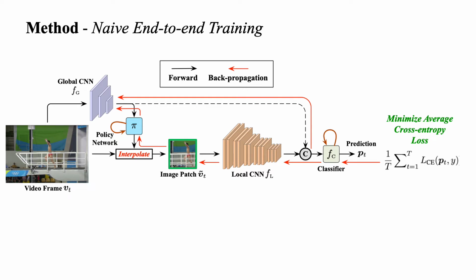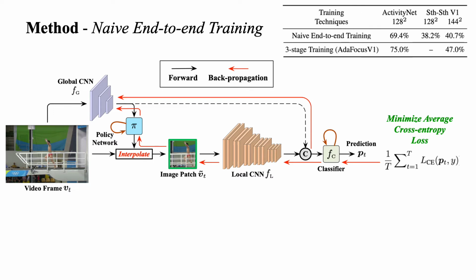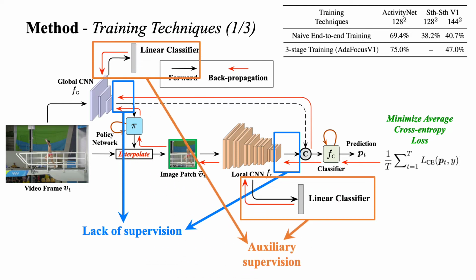We can minimize the frame-wise cross-entropy loss. However, such a straightforward implementation leads to a degraded test accuracy. To solve this problem, we developed 3 simple but effective training techniques. First, FG and FL are only indirectly supervised by the gradients from the classifier FC. This leads to a lack of supervision. We attach two linear classifiers to their outputs to provide auxiliary supervision signals.